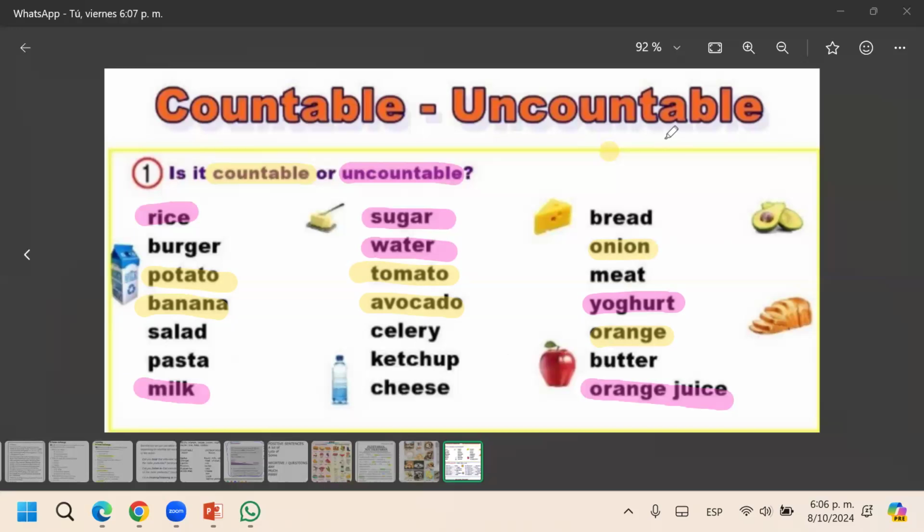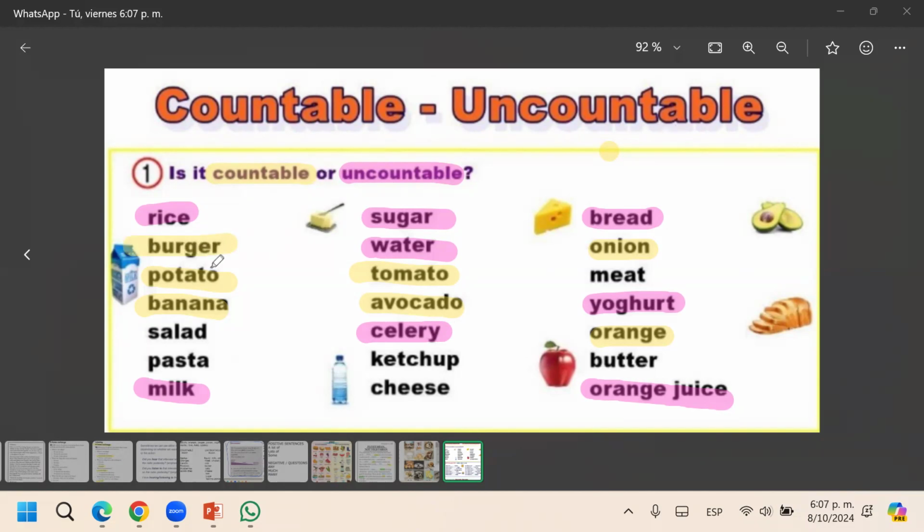But most of the time we buy like some celery. Muchas veces compramos el celery en una cantidad específica, como 1 gramo, tanto de celery. En ese caso, allí sería uncountable. Okay. The celery. I told you that the bread is uncountable. But the sandwiches, the toast, the burgers, they can be counted. 2 burgers, 3, 4, 5 burgers.